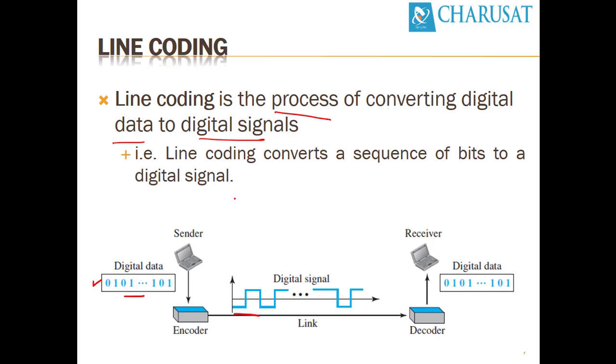Line coding converts the sequence of bits into digital signals. So ones and zeros are converted into electrical pulses. On the receiver side, there has to be a decoder which interprets the signals or electrical pulses available on the link, and converts them back into zeros and ones. If the sender sends the sequence 0, 1, 0, 1, the receiver should receive exactly 0, 1, 0, 1. That's the goal. If there is a little bit of change, that is known as corrupted data, and the receiver has to drop that corrupted data.